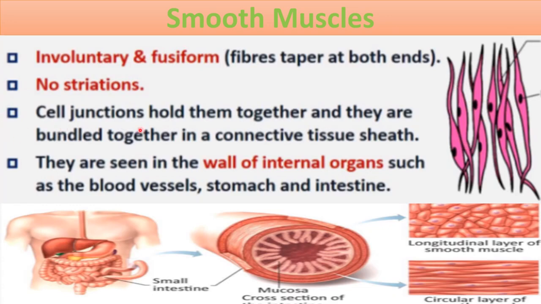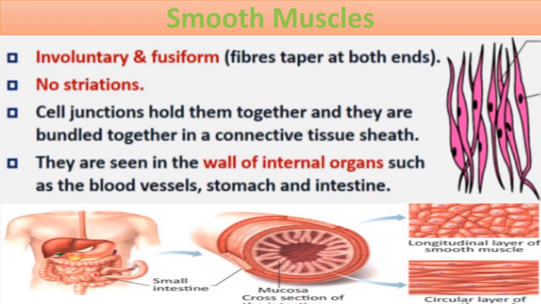Next, cell junctions hold them together, and they are bundled together in a connective tissue sheath. Between the fibers, there are junctions to hold them together. Now the location: where are these smooth muscles present? They are seen in the wall of internal organs, such as blood vessels, stomach and intestine.